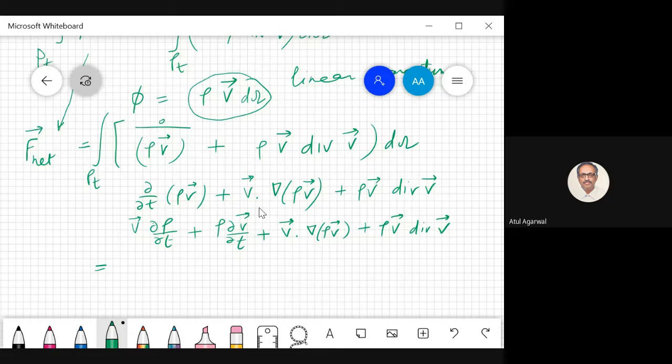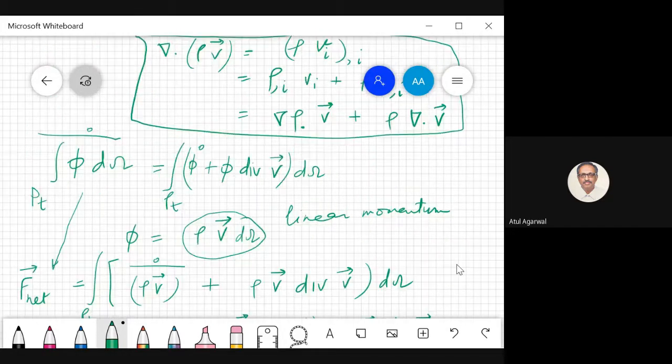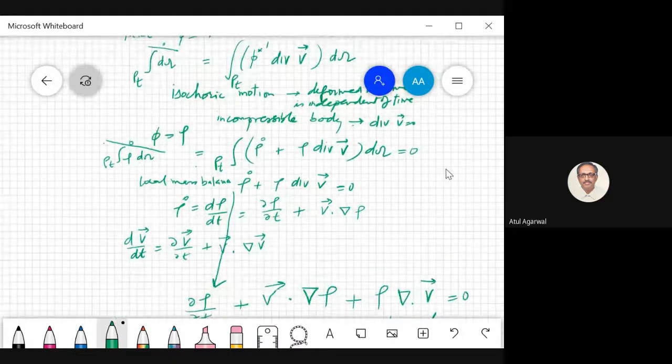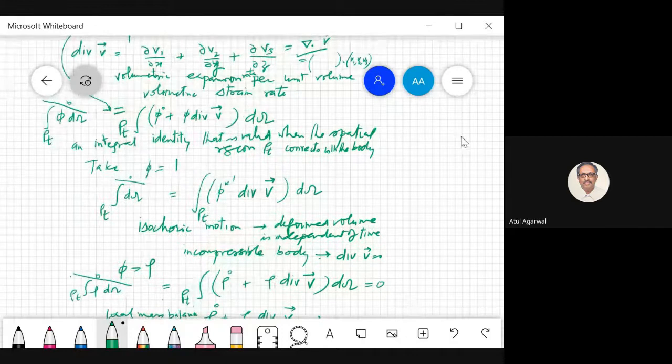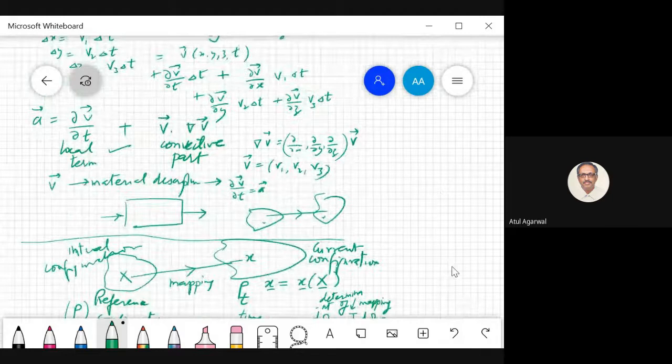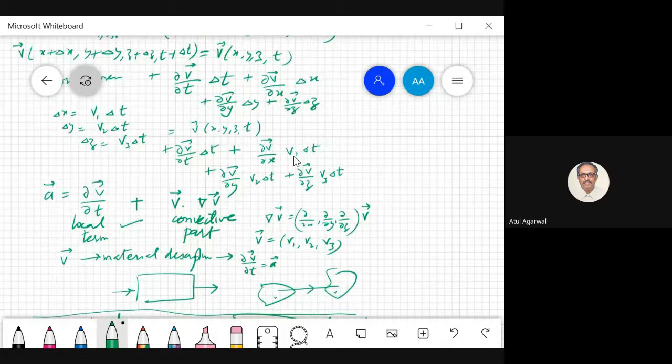plus velocity. Is it a dot product? v dot gradient of rho v. What was acceleration? In acceleration, we were having a dot product. Was acceleration a dot product or a matrix product? v dot del v by del x.